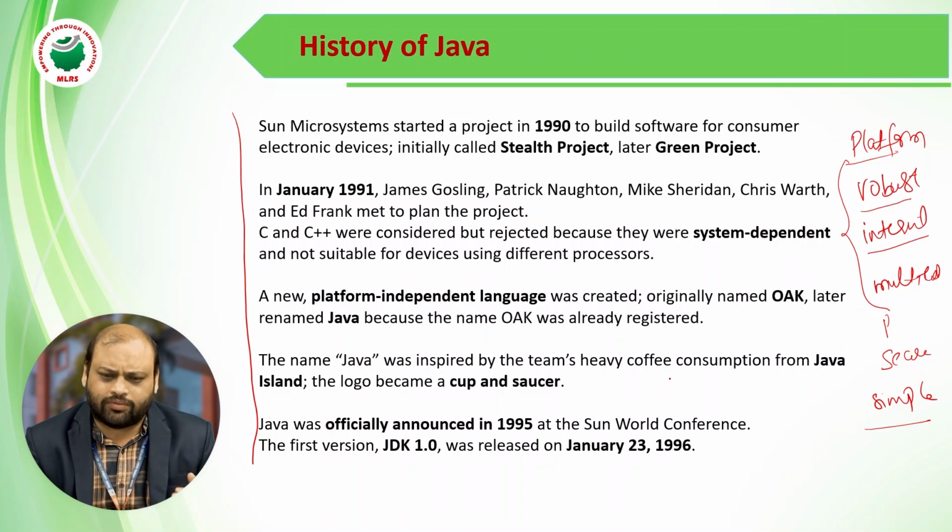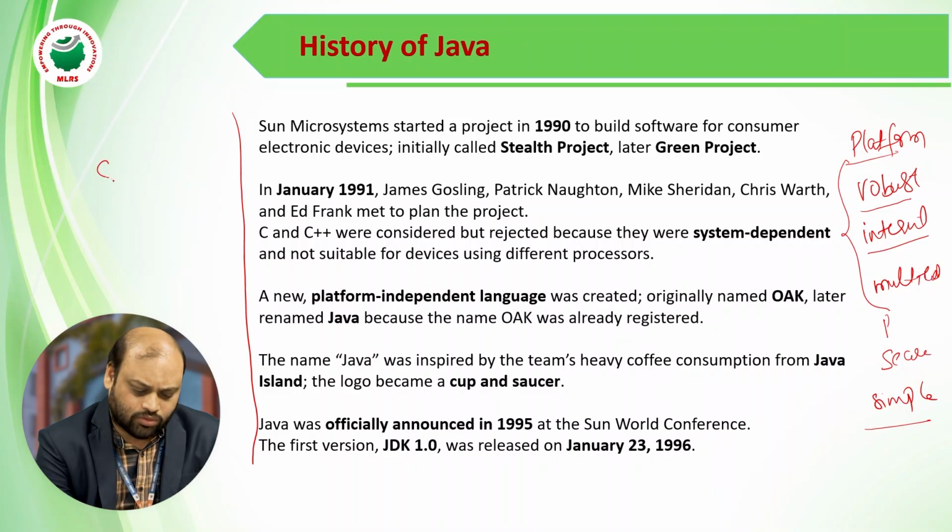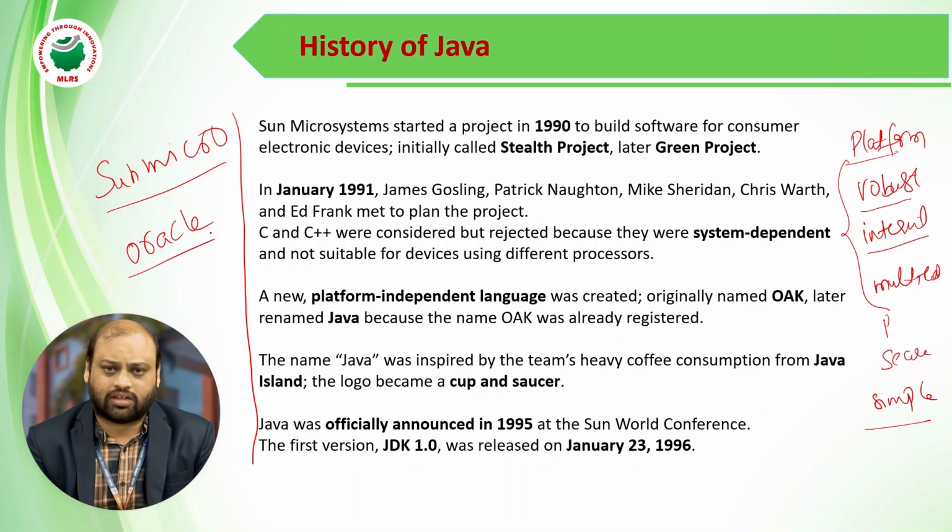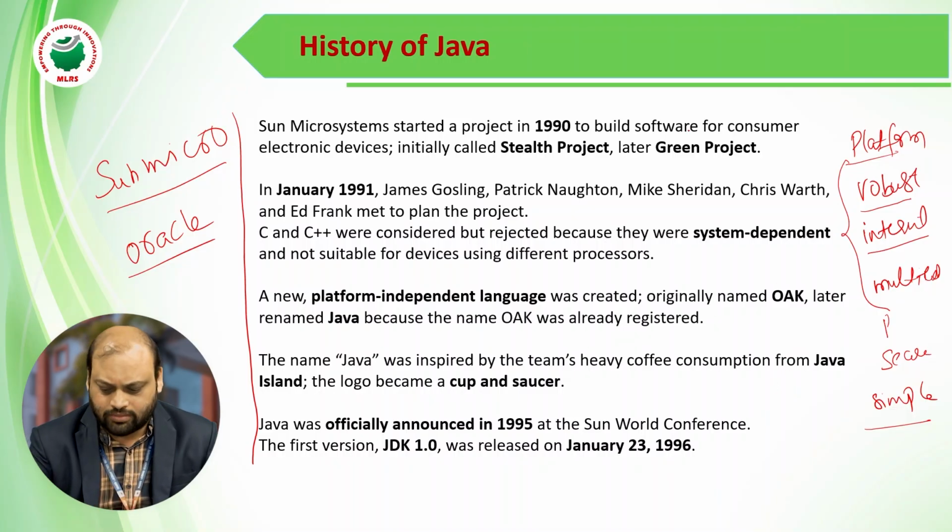When they started with the team, they came up with one language, and that language was named Oak. Later it was given the name Java. Initially it was owned by Sun Microsystems, and later on it was taken care of by Oracle. The official site we can observe is oracle.com. So from Oracle, Java is now going to be developed and taken care of. So this is some history.